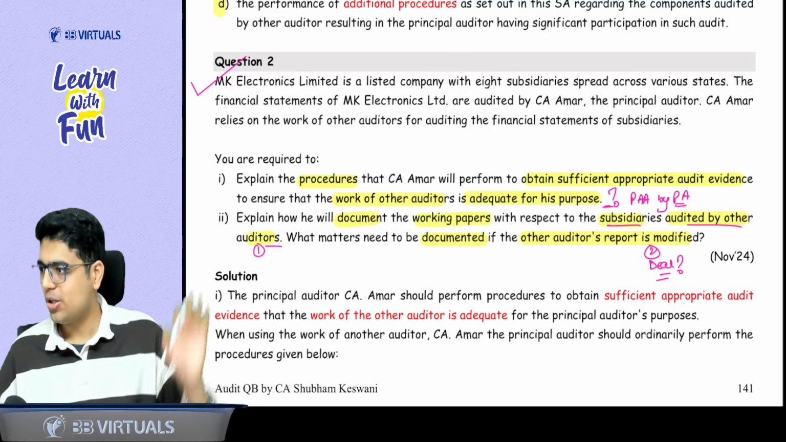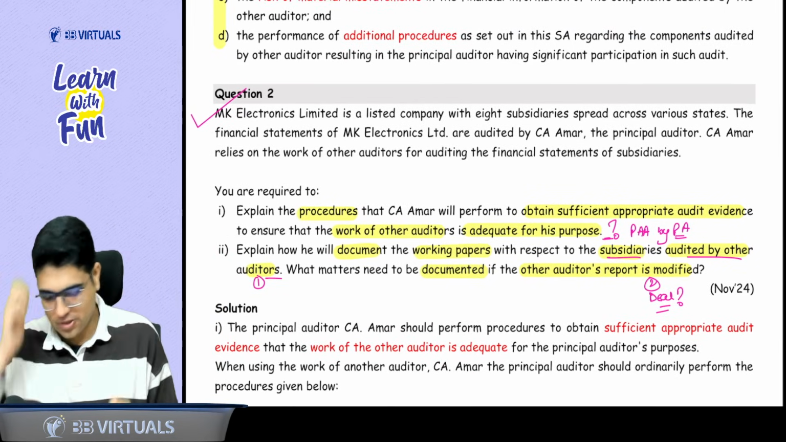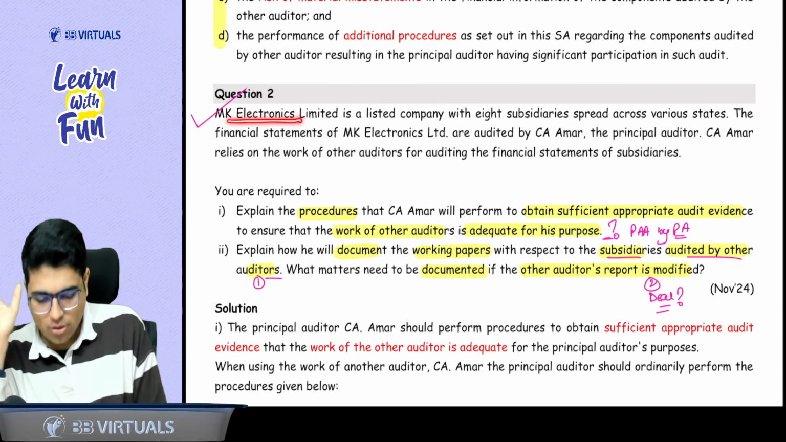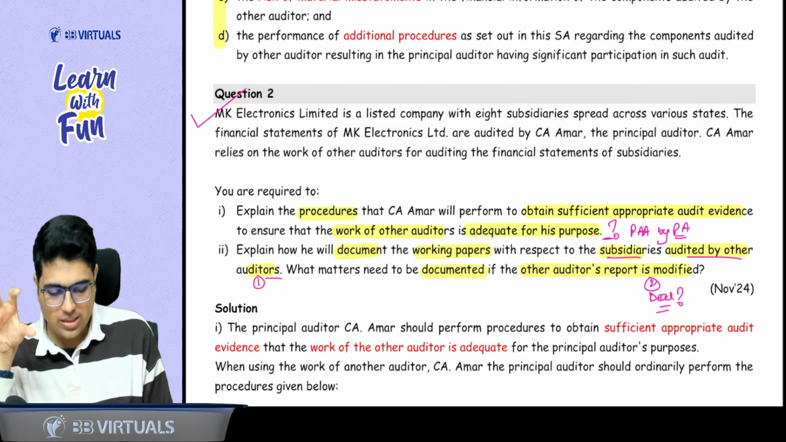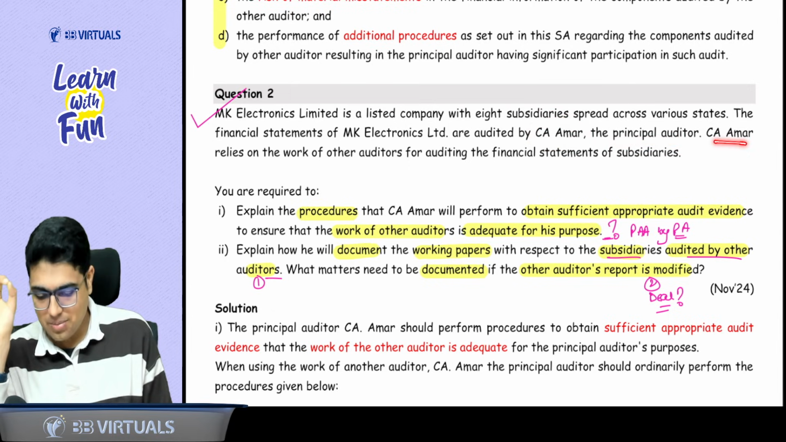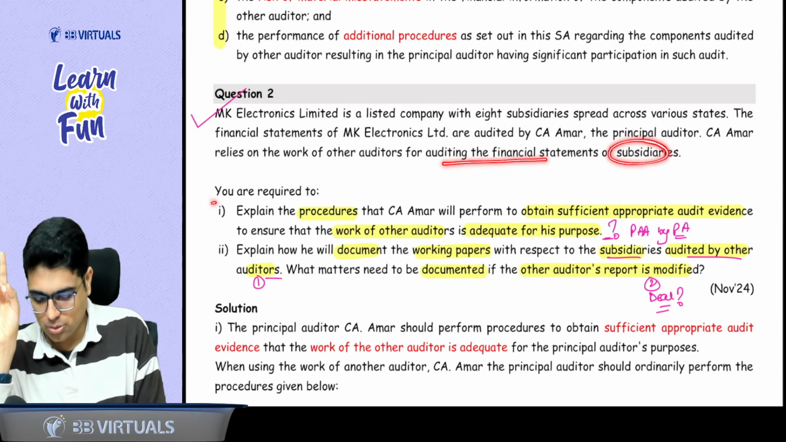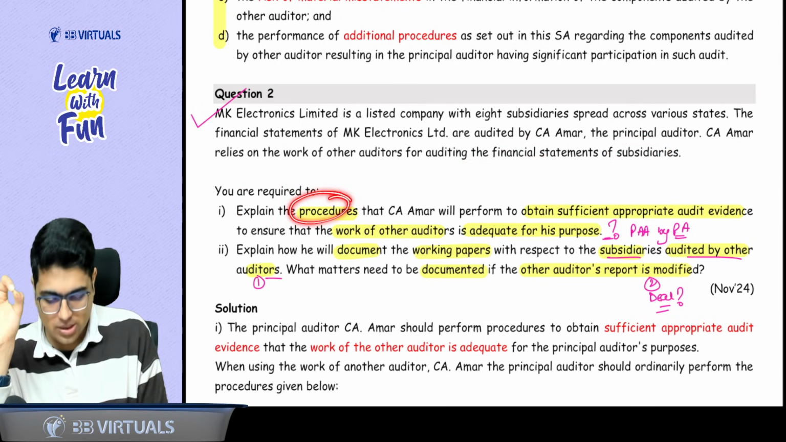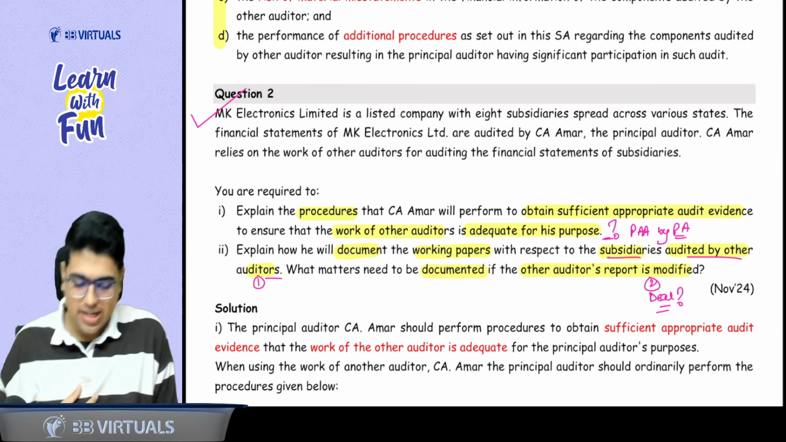Question number 2. In question number 2, leave the second part. Just focus on the first part. MK Electronics Limited is a listed company with 8 subsidiaries across various states. Financials are audited by CA Amar, who is the principal auditor. CA Amar relies on the work of other auditor for auditing the financial statement of subsidiary. First question. Explain the procedures to obtain sufficient and appropriate evidence that the work of other auditor is adequate.